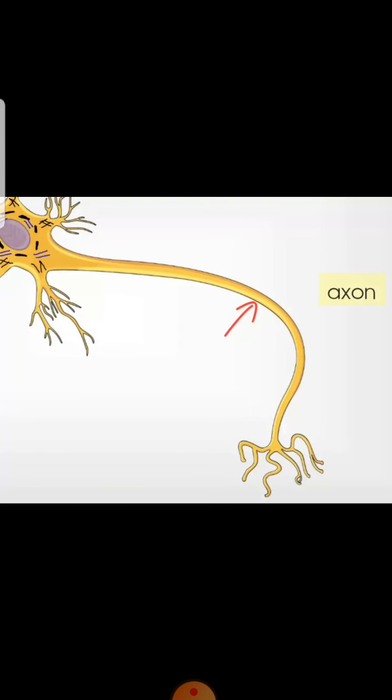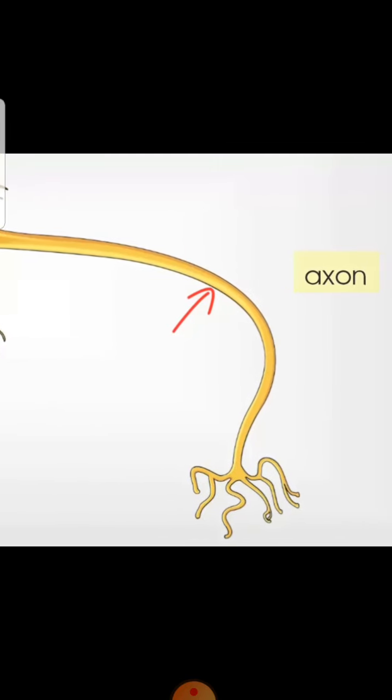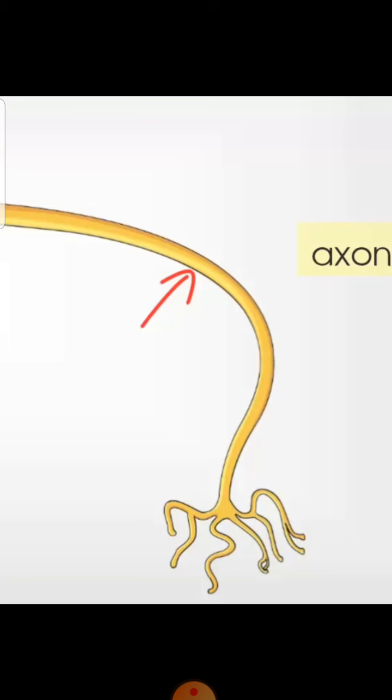The next part that we are going to talk about is the axon. Each neuron has an axon which projects to the target cell, and it has projections or branches at the end. You can see these branches. These are the terminal branches. You can see that these are branching several times so that it can reach many other cells.